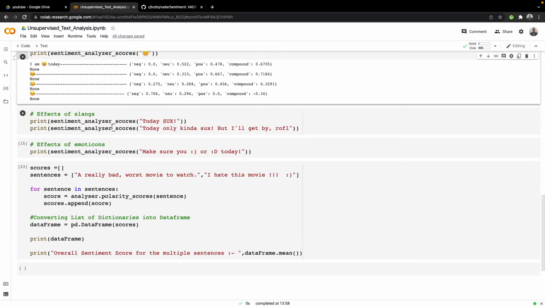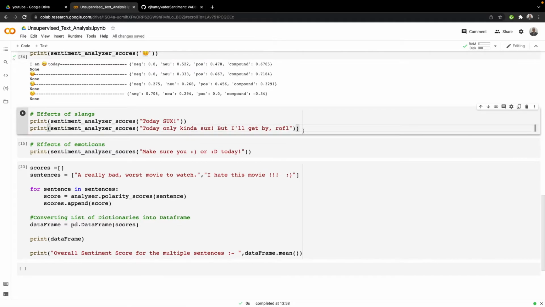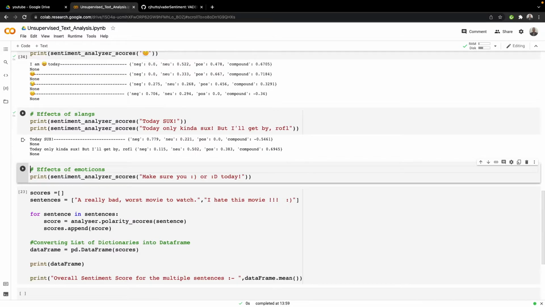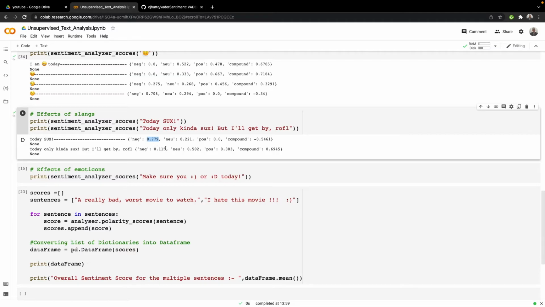Now we will be seeing the effect of slangs in the sentences using Vader sentiment. So this is a slang that is used all over the internet. I won't read it out; I think you guys can just read it and see. So let's see how it classifies slangs. It is classifying slangs here and showing that this sentence is negative, and also the second sentence, but the negative intensity of the first sentence is very high, and the second sentence's negative intensity is there but not as high, because we have a conjunction here as well as I'll get by, ROFL.